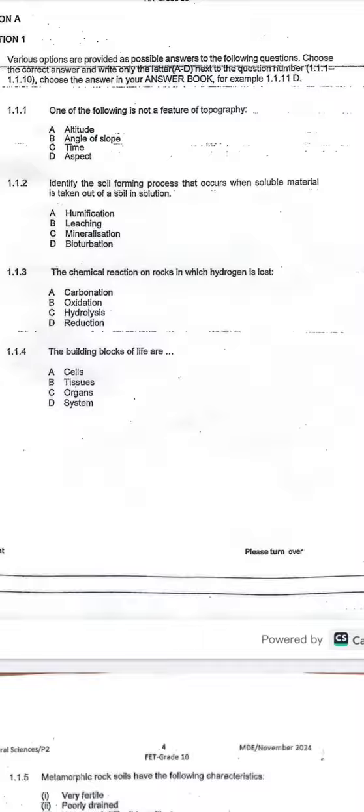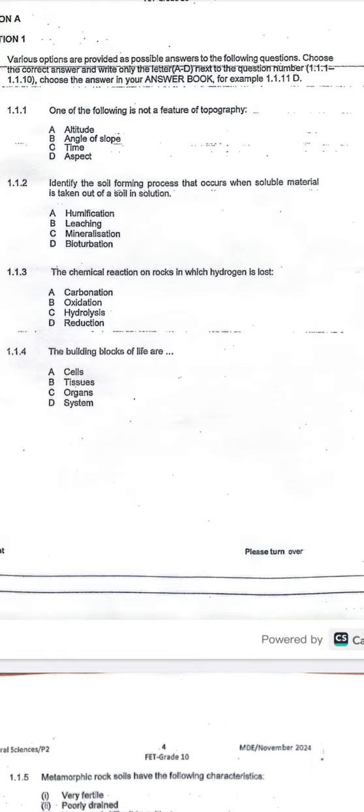And then you will see some ions turning red. And then we have reduction. Reduction is the opposite of oxidation, because in reduction we lose oxygen and we gain hydrogen. So the answer is going to be B, oxidation. It's the chemical reaction on rocks in which hydrogen is lost.